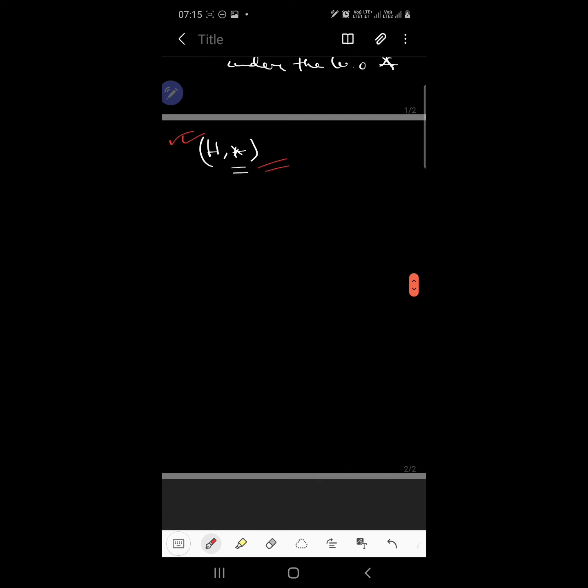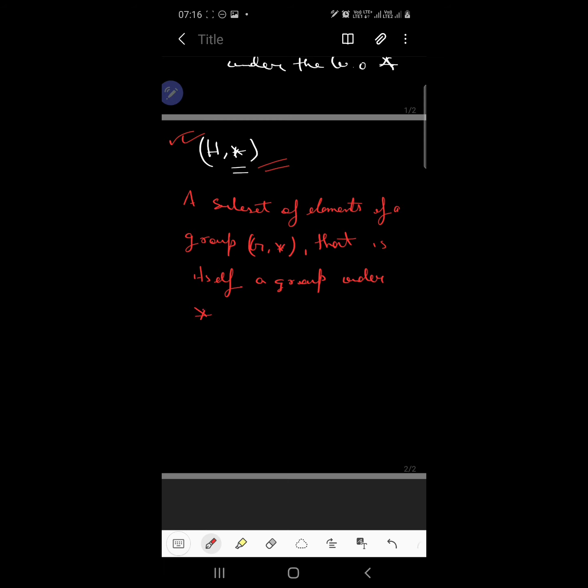Okay, so if I talk about the main definition, we say that a subset of elements of a group (G, star) that is itself a group under star is called a subgroup of G. Understood? This is the definition of a subgroup.